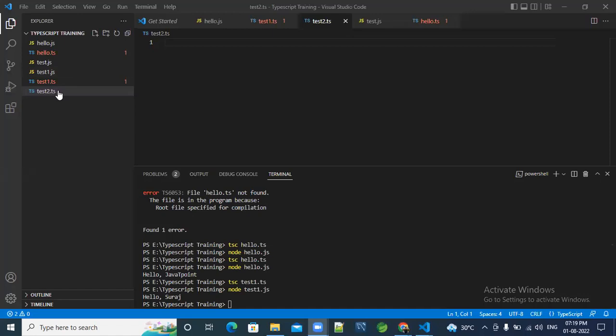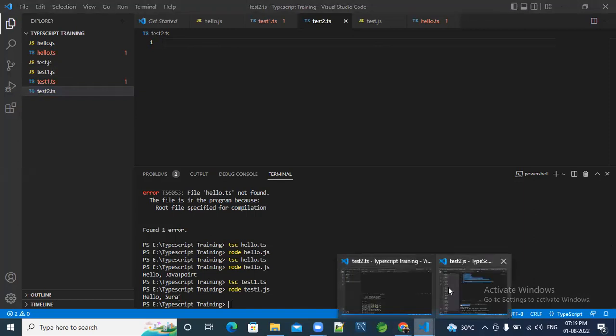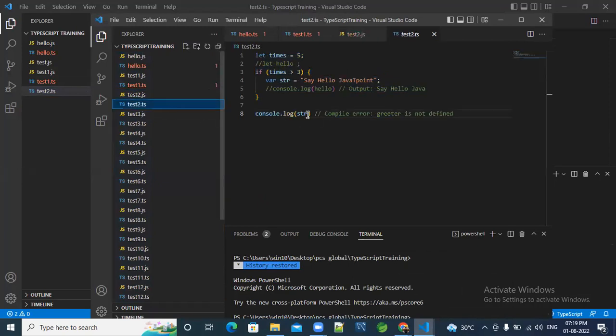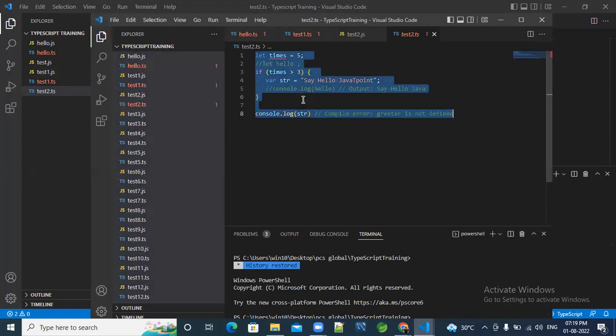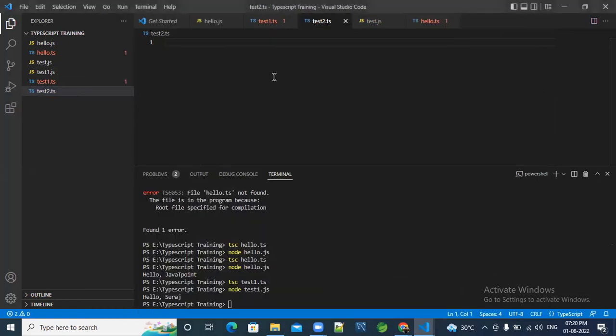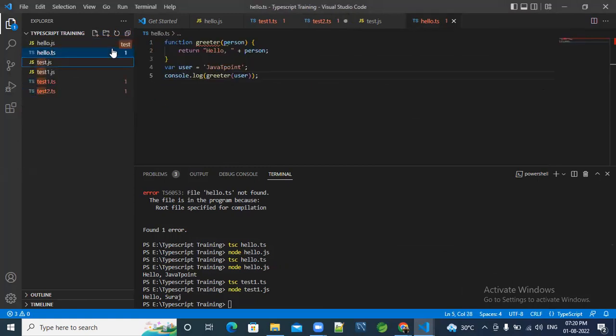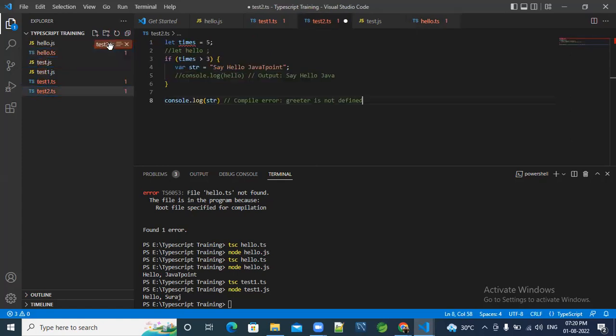So where we are, yeah, I am making test2. So in test2 we have to go to the same code. I am copy pasting it. I have done it earlier, that's why I'm copy pasting. You don't have to copy paste from anywhere else. You have to just see this and type it. If you type it, your coding typing practice will be done and your speed will improve. So here the test1 one, then we have to make one more file, test2.js.